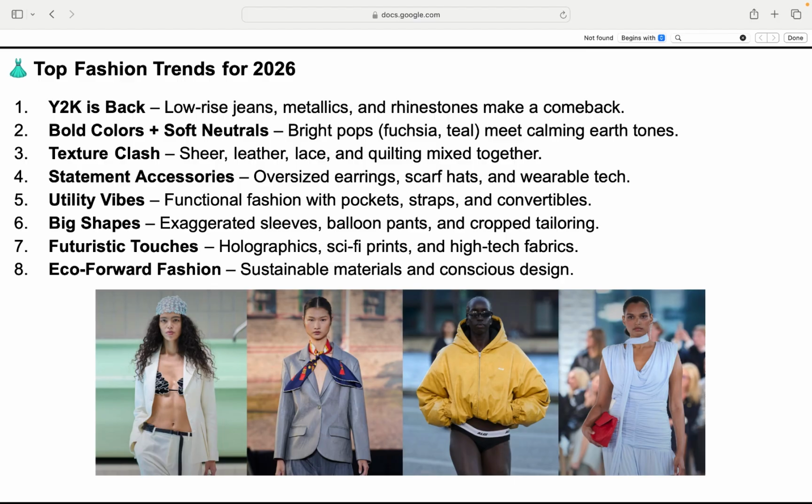The future is fab. Holographic finishes, sci-fi prints, and fabrics that feel like they were made on Mars. Green is the new black. Eco-friendly everything. It's not just sustainable, it's so last season. Think recycled, upcycled, and designed with planet Earth in mind. Chic meets conscience. In short, 2026 fashion is where your inner maximalist gets a spotlight. Your phone might be in your earring, and you can look fly and save the planet. Slay responsibly.